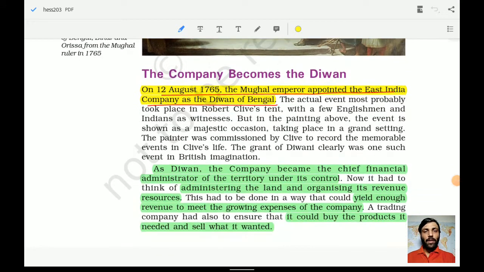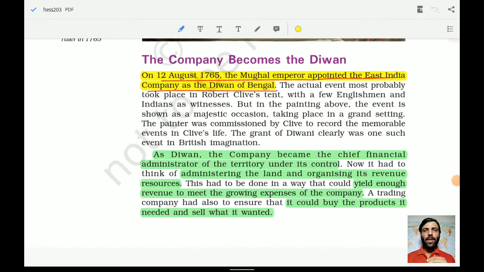So the company becomes the Diwan. We have already talked about the previous wars, the 1757 Battle of Plassey, and later on 1764, the Battle of Buxar, and how after the Battle of Buxar the Britishers became the Diwan. It means the Diwani rights were given by the Mughal emperor to the British company. So now they had the control over the revenues. Okay, so let's move on.